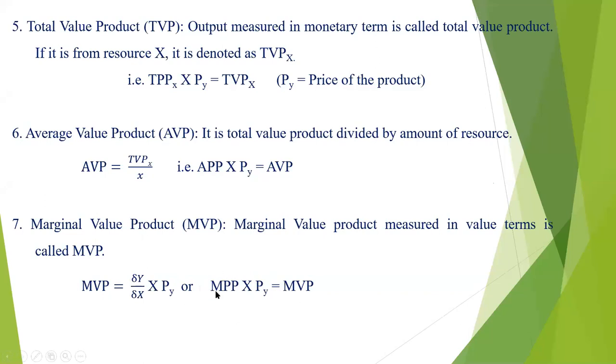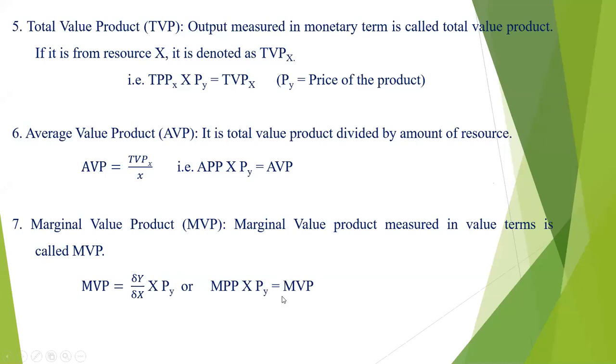MPP is a physical terminology, the output in physical terms, but MEP is in monetary terms, in rupees. MPP is in kg or quintals, and MEP is in rupees, say 1,000, say 2,000, say 10,000. That is called the MEP. So marginal value product measured in value terms is called the MEP. MEP is equal to change in Y divided by change in X, that is MPP, and MPP multiplied by price of Y gives us the MEP.